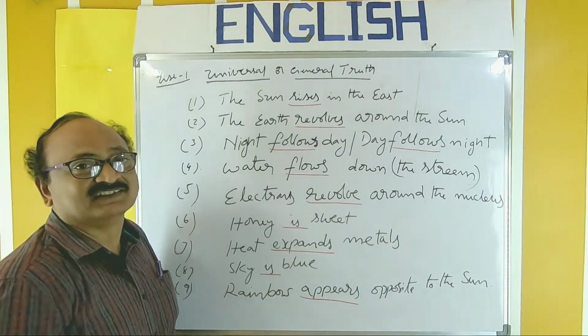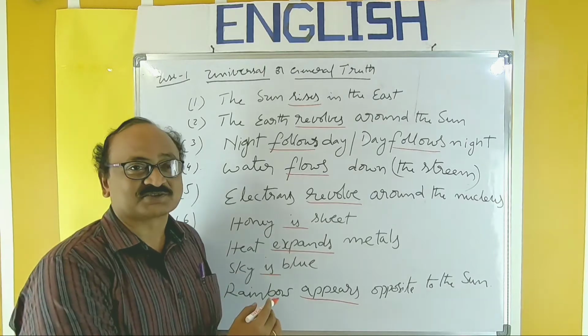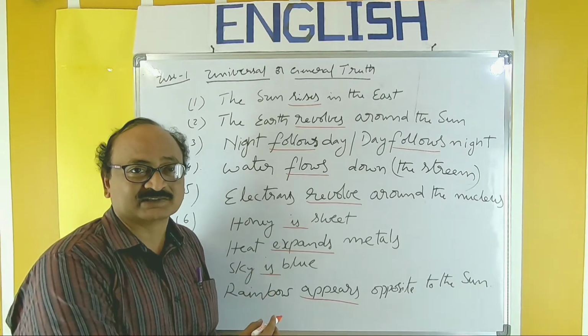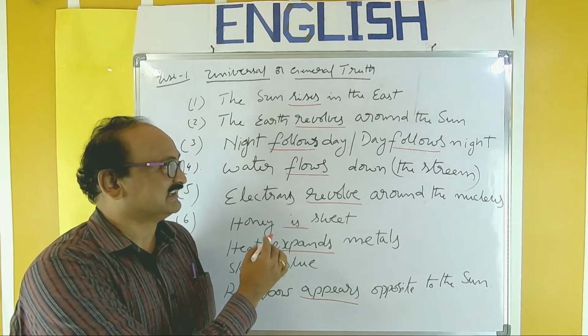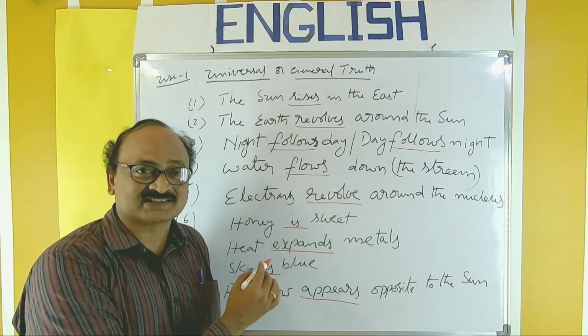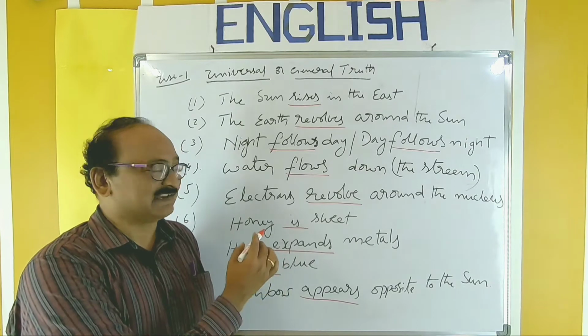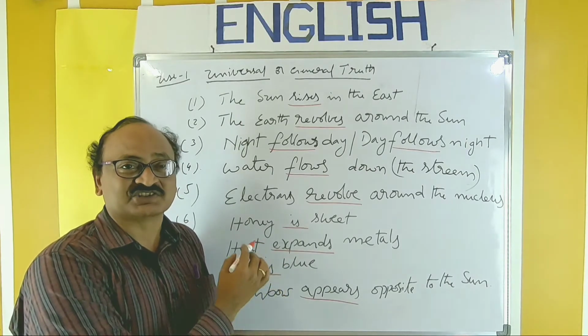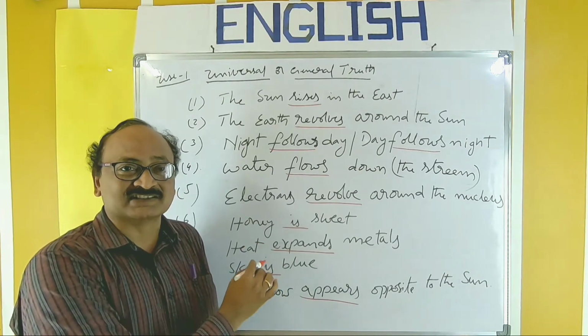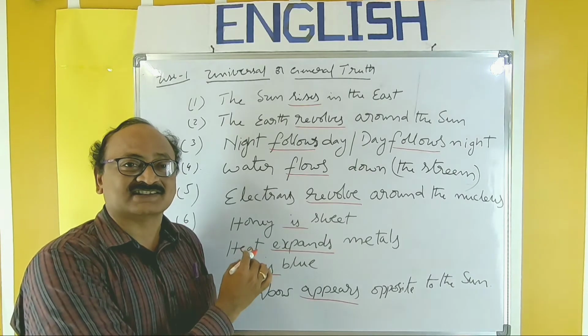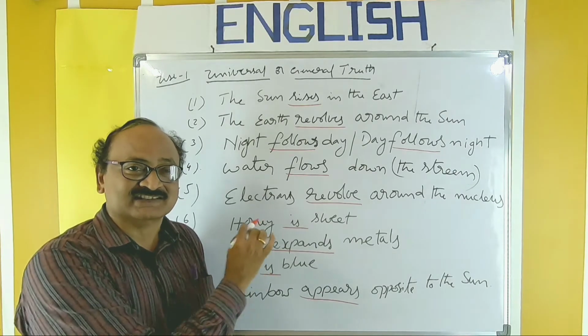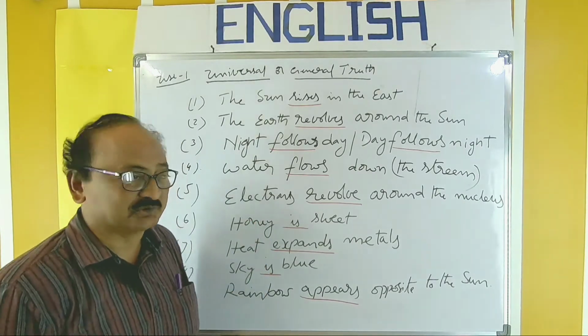All these are V1s. The first form of verb is used. And of course, in certain examples, extra S is added. You know, I explained that point. Whenever you use he, she, it or noun in singular, we have to add S or ES. Don't forget that small and important rule.